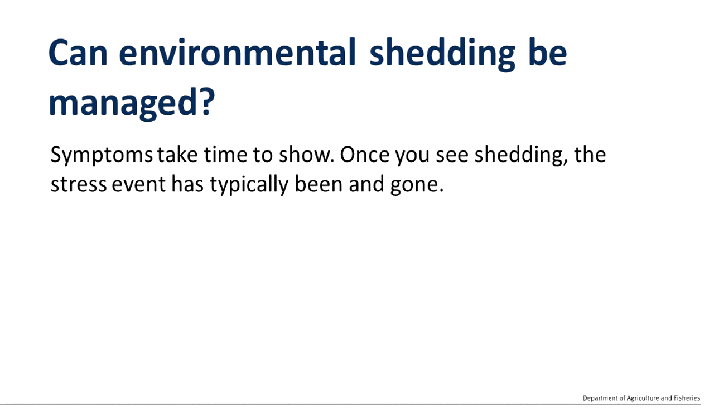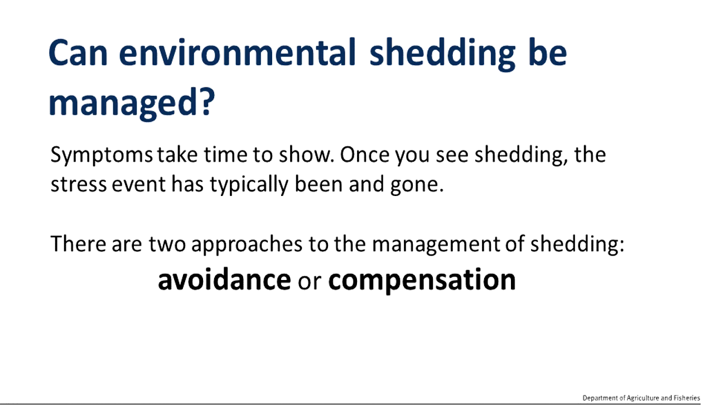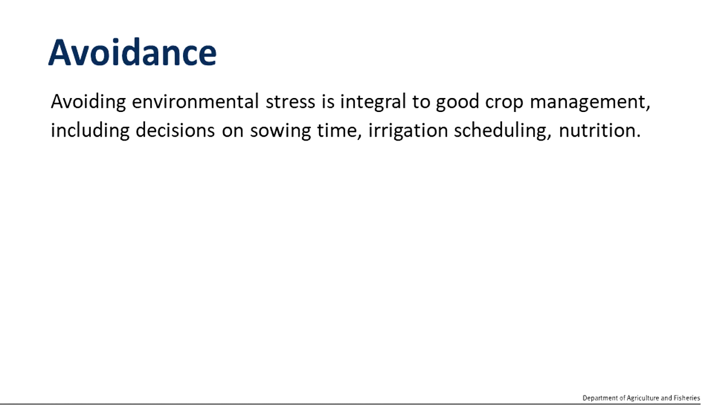After all, once you see shedding, the stress event has typically been and gone because the symptoms take time to show. And to my way of thinking, there's really only two angles of attack when dealing with shedding, and that is to either avoid what's causing that shedding response or to try and compensate your way out of trouble after shedding has taken place. So if we think about avoidance, avoiding environmental stress is inbuilt within the majority of our crop management. The reason why we might sow at a certain time, or the way in which we schedule our irrigation or apply nutrition, has a lot to do with minimising environmental stress and therefore maximising retention.